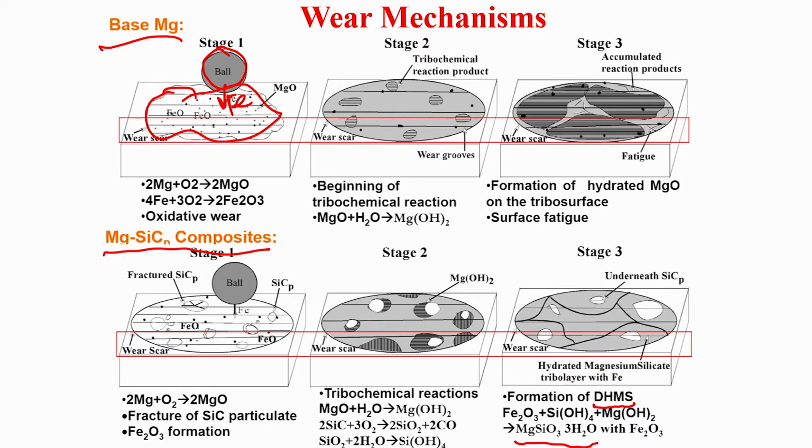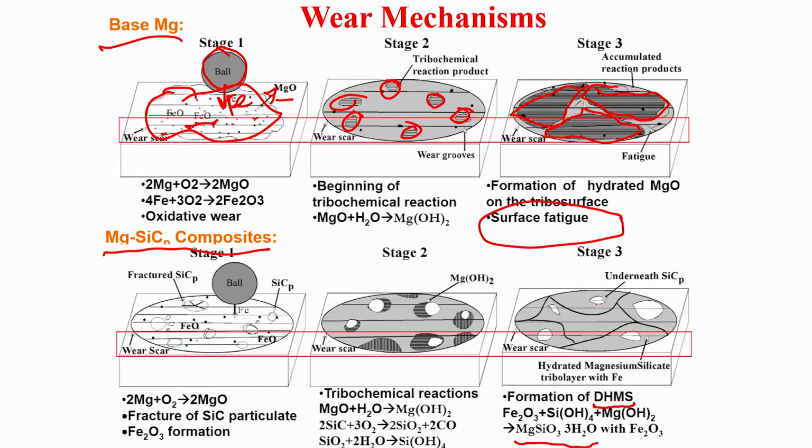Okay. So, you have magnesium oxide and you have iron oxide. This magnesium oxide and iron oxide forms on this particular wear scar, and there is also a tribochemical reaction product which you see taking place in stage 2. In stage 3, we have seen that the wear scar is completely covered by the fatigue as well as the accumulated reaction products. So, this is the stage where surface fatigue plays an important role.